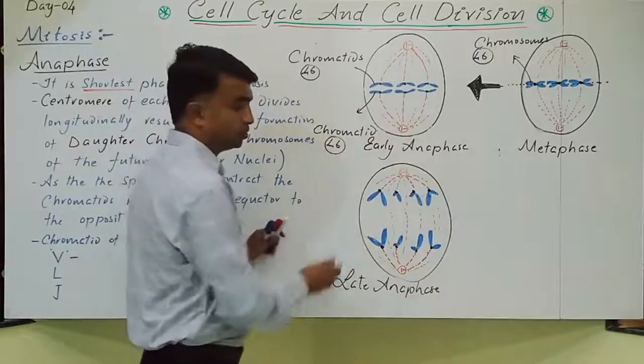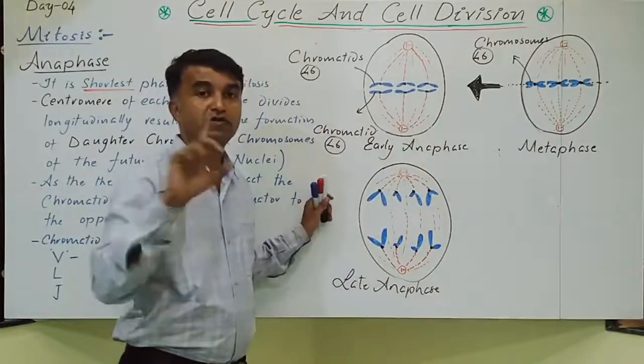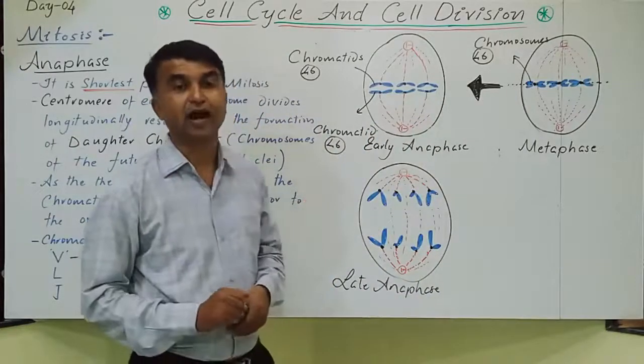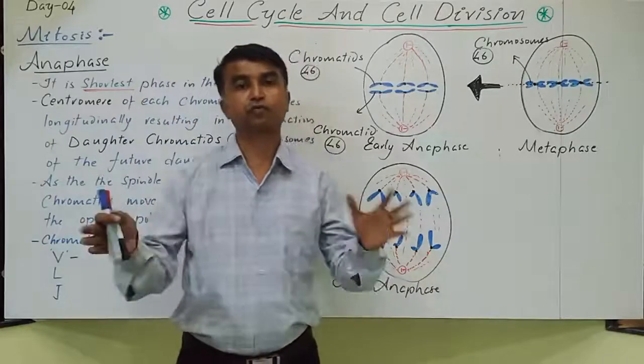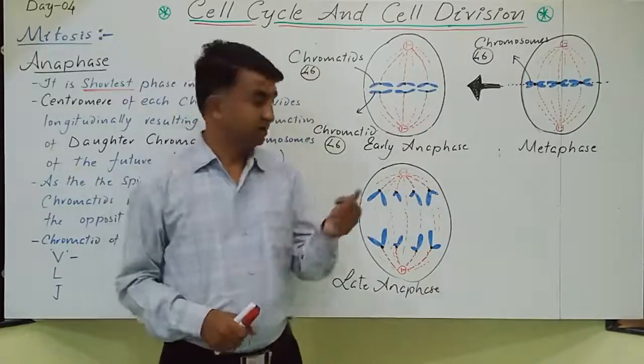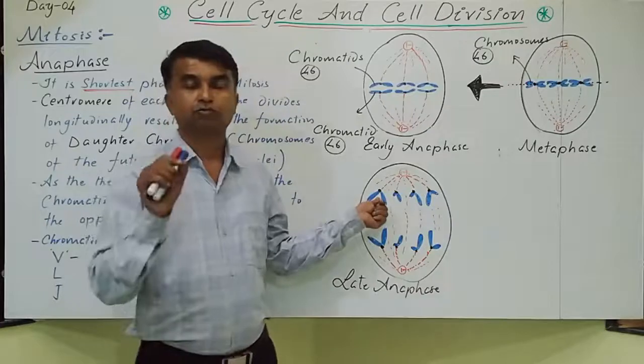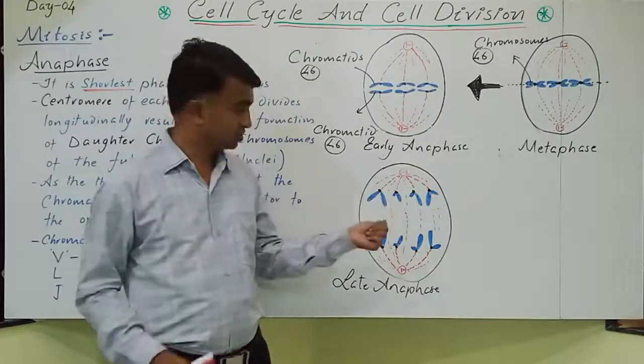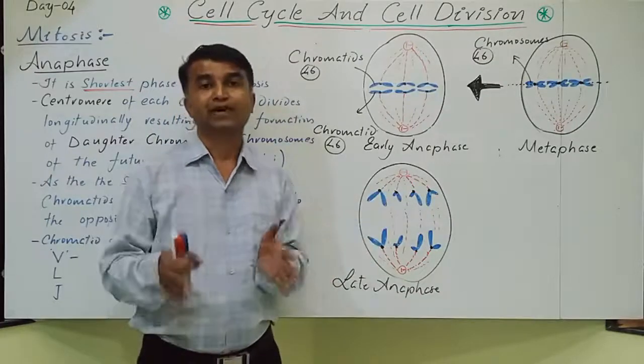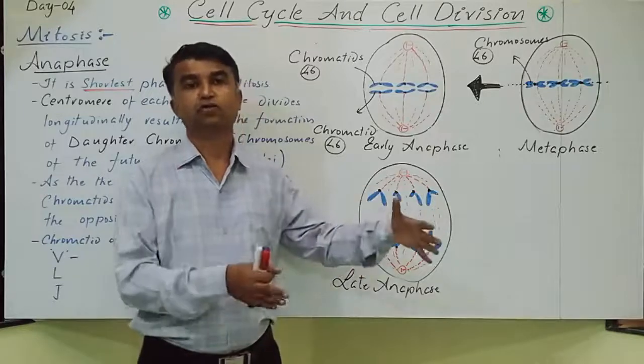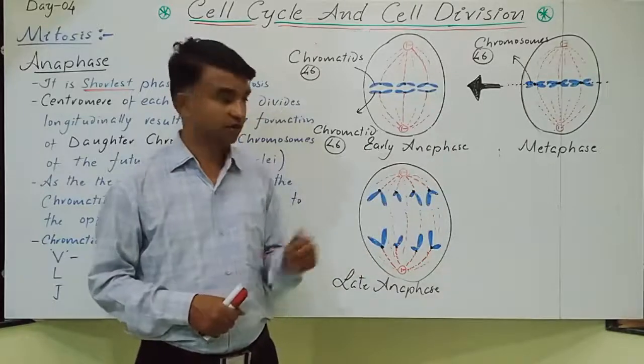Now, based on the position of the centromere, in the last chapter you studied the different types of chromosomes. The position of the centromere differs, so chromosomes are either metacentric, submetacentric, acrocentric or telocentric.